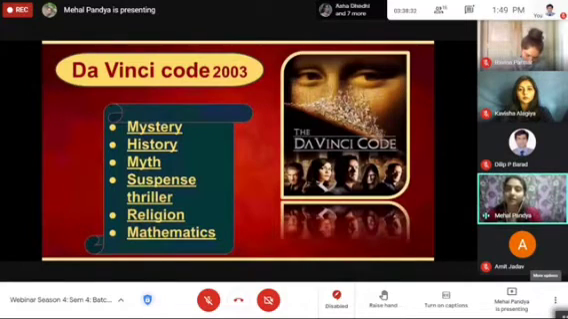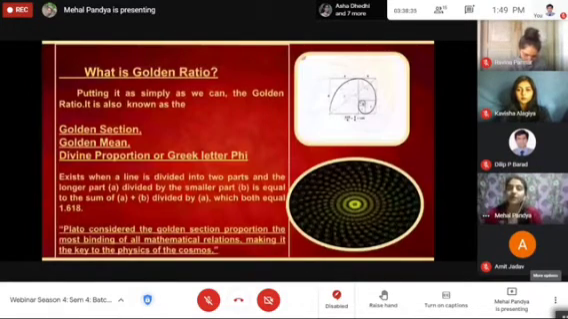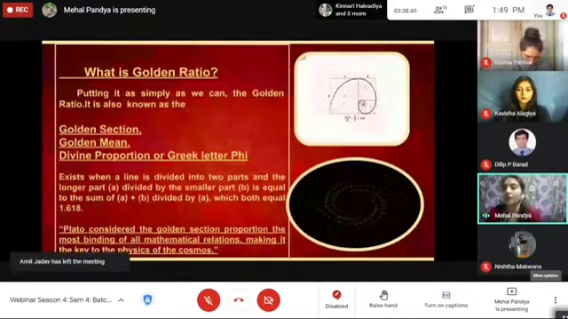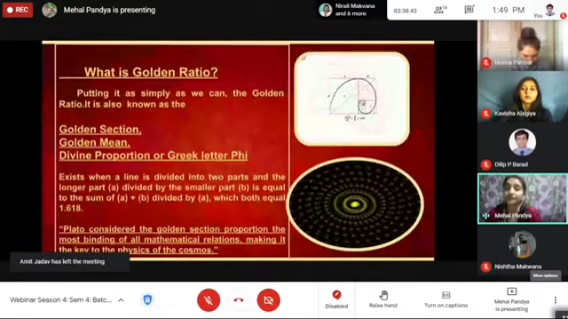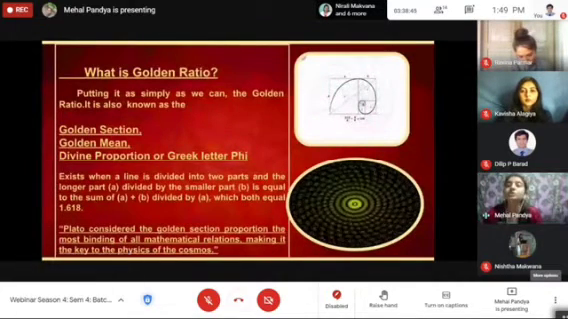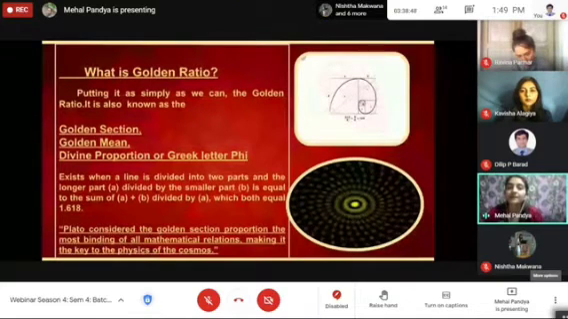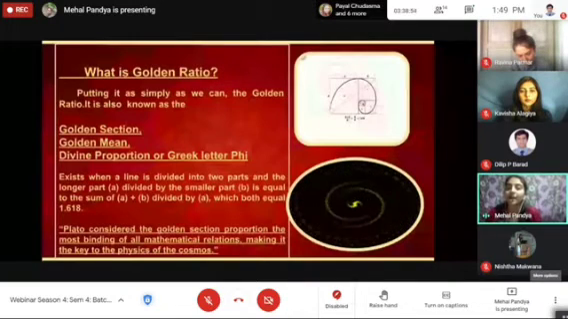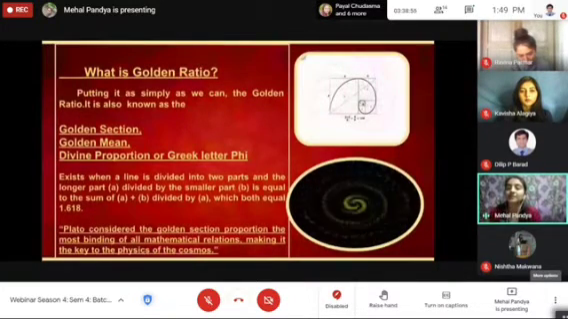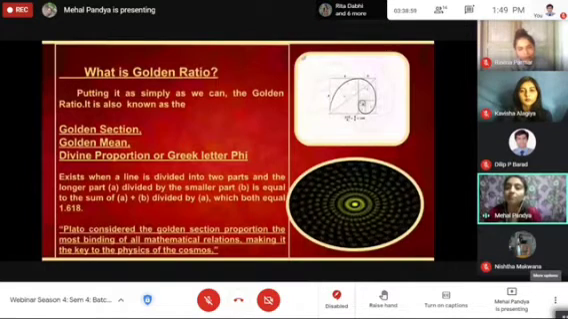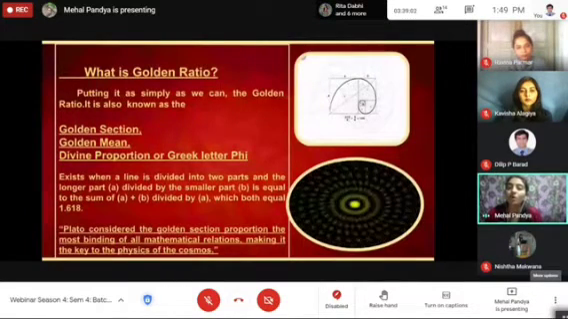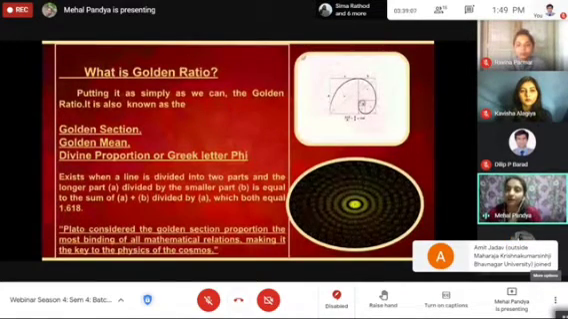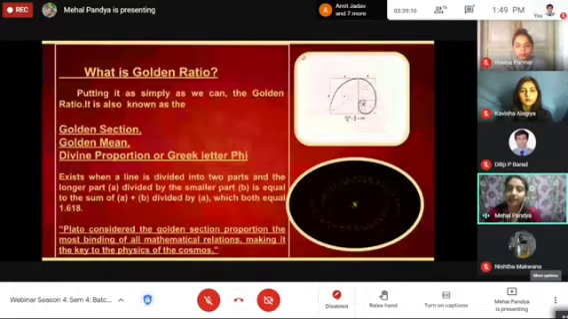So what is the golden ratio? Putting it as simply as we can, the golden ratio, also known as the golden section, golden mean, divine proportion or the Greek letter phi, exists when a line is divided into two parts and the longer part A divided by the smaller part B is equal to the sum of A plus B divided by A, which both become 1.618.